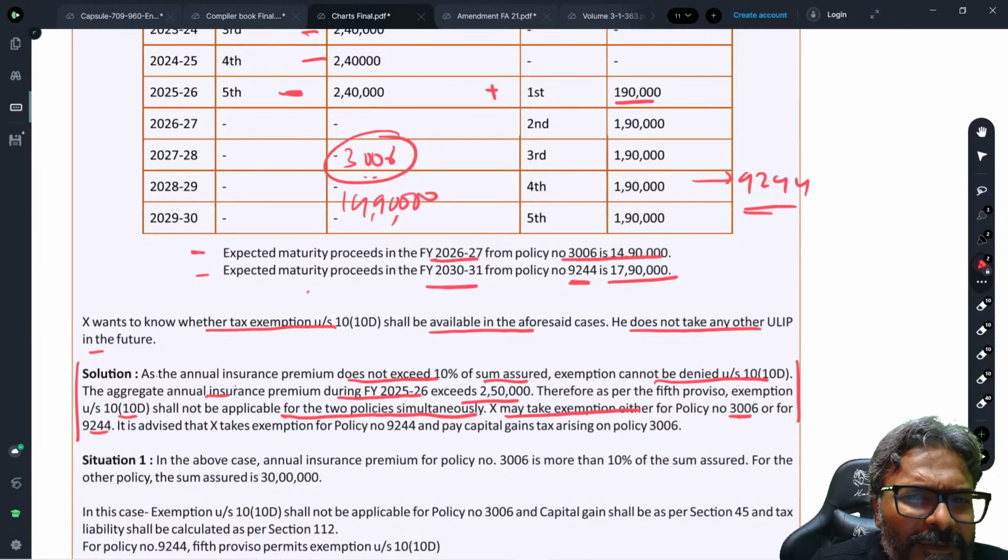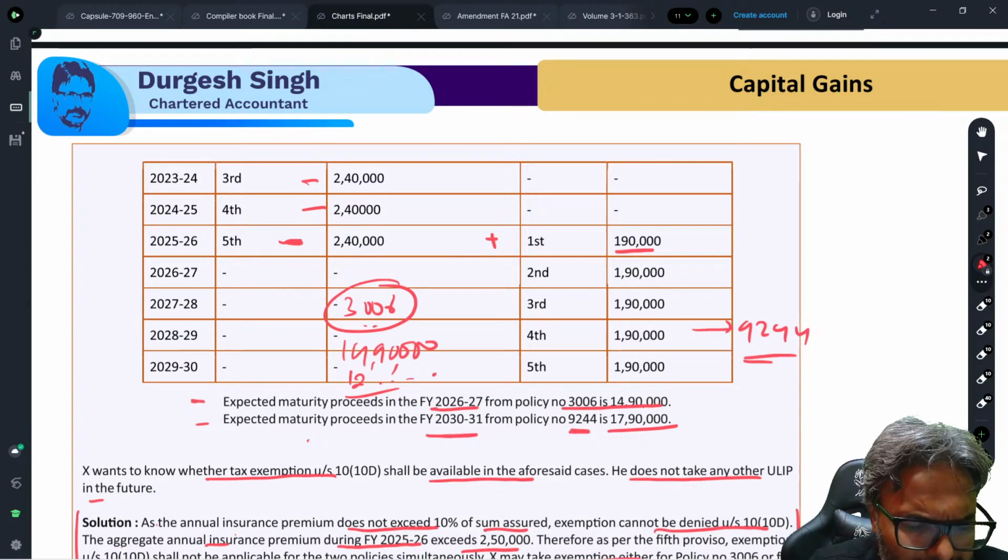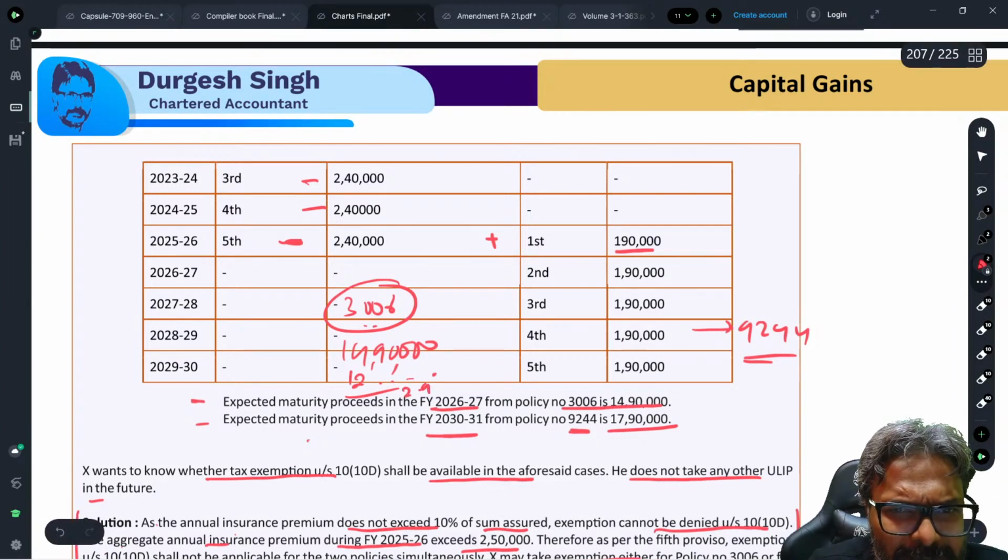14,90,000 is the amount which I am receiving, isn't it? And minus the 5 years premium, in this case, it roughly is around 12 lakh something, 12 point whatever it be. So that is the scenario, or maybe more than that. So capital gain is 2.9 lakhs.